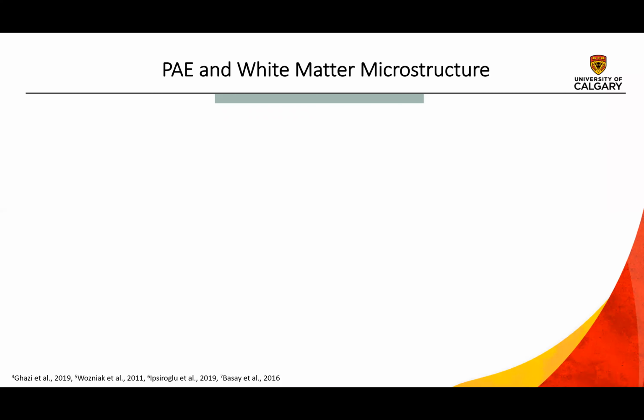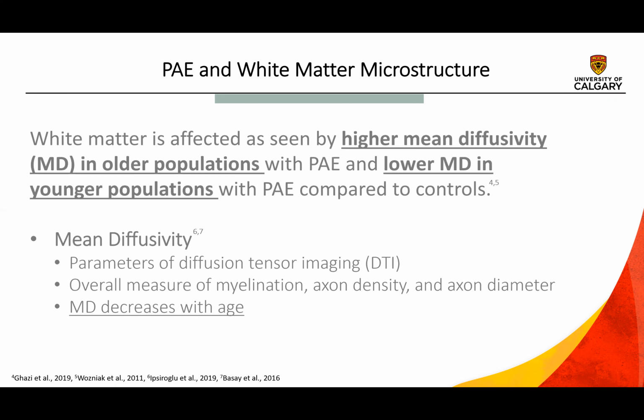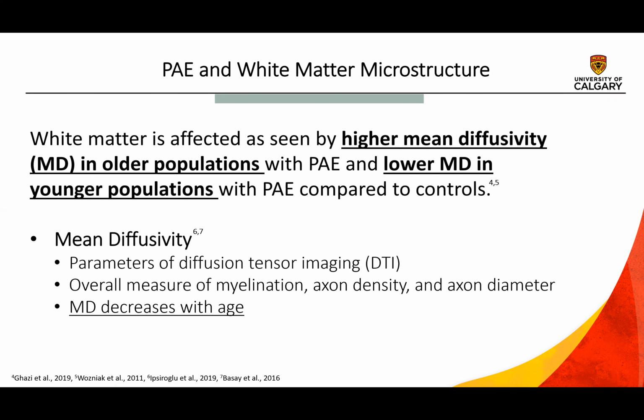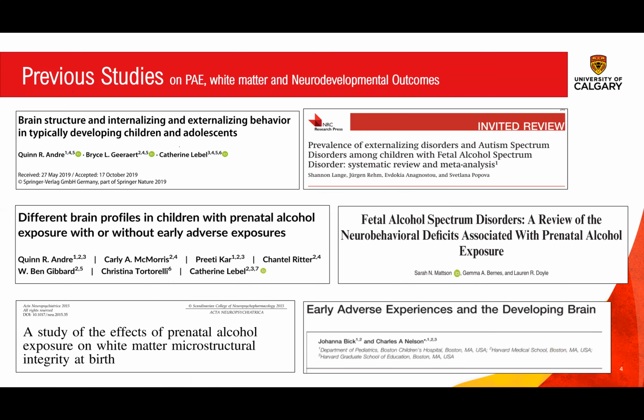There have also been studies that show differences in white matter microstructure in the PAE population, where white matter is affected, as seen by higher mean diffusivity in older populations with PAE and lower MD in younger populations with PAE compared to the controls. MD, or mean diffusivity, is just a parameter of diffusion tensor imaging that measures myelination, axon density, and axon diameter. And one thing to note with mean diffusivity is it tends to decrease with age.